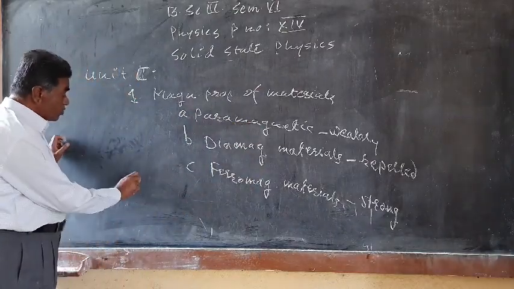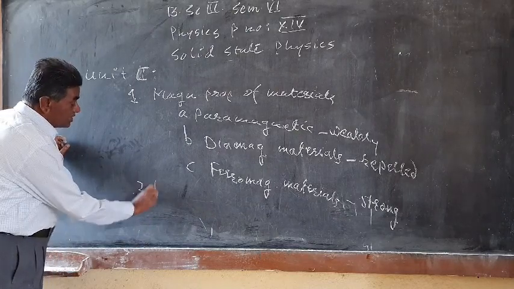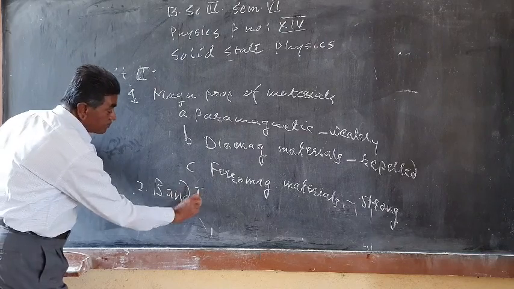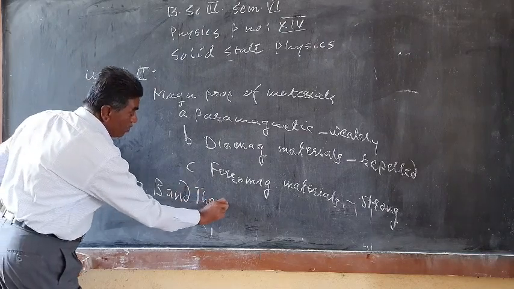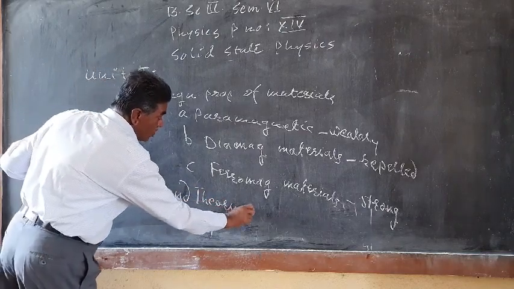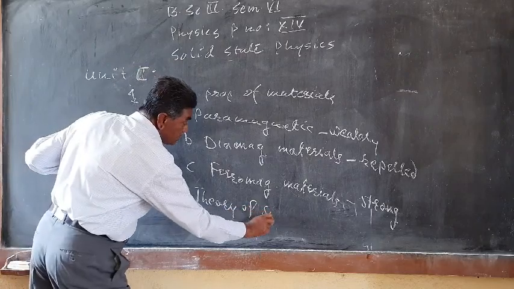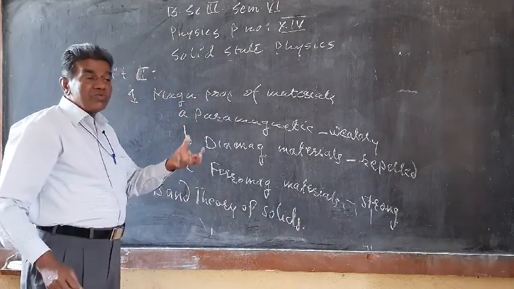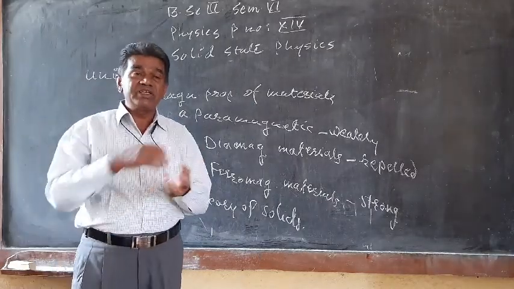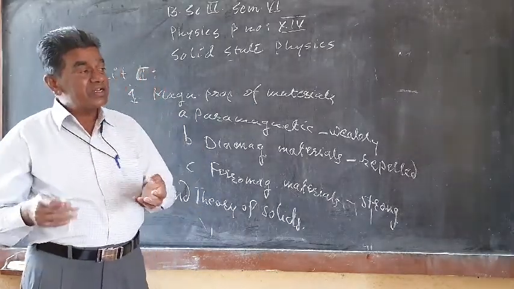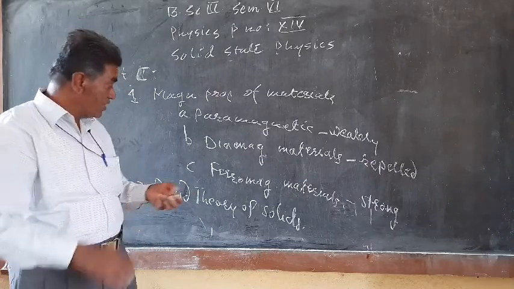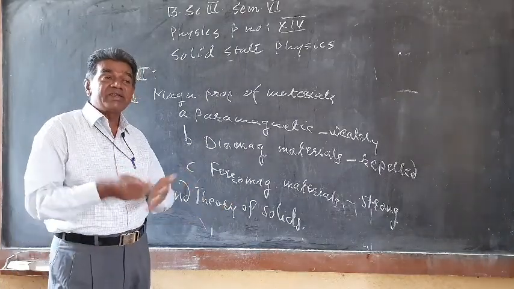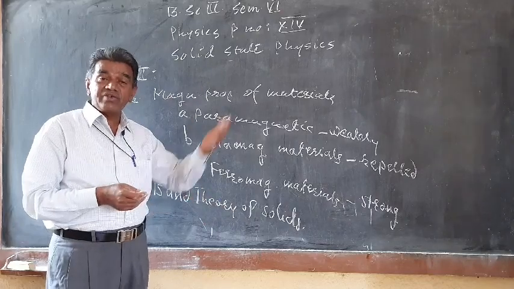And the last topic that we have to study is band theory of solids. In this case, we have to study the electron, placed not in a constant potential, but in a periodic potential. On the basis of that, the band theory was developed to explain certain difficulties in the free electron theory.